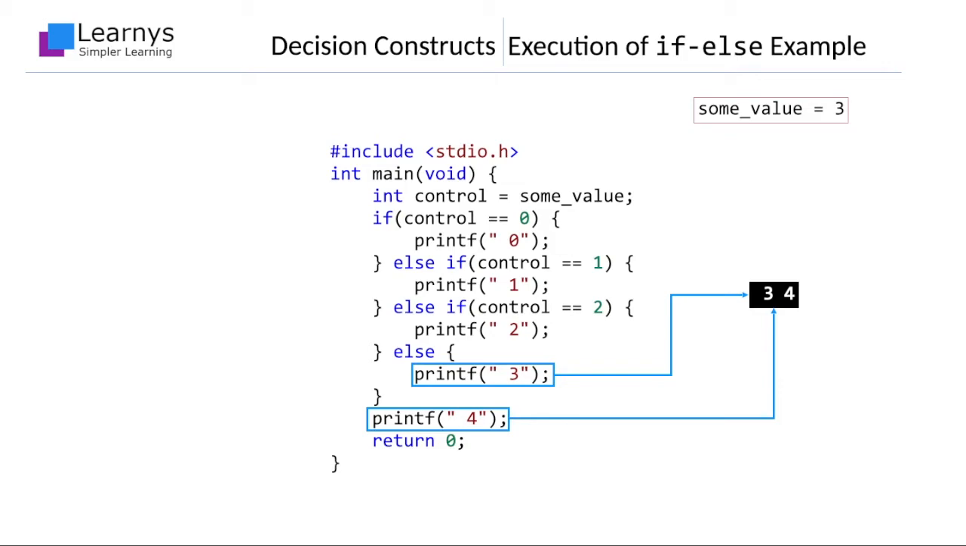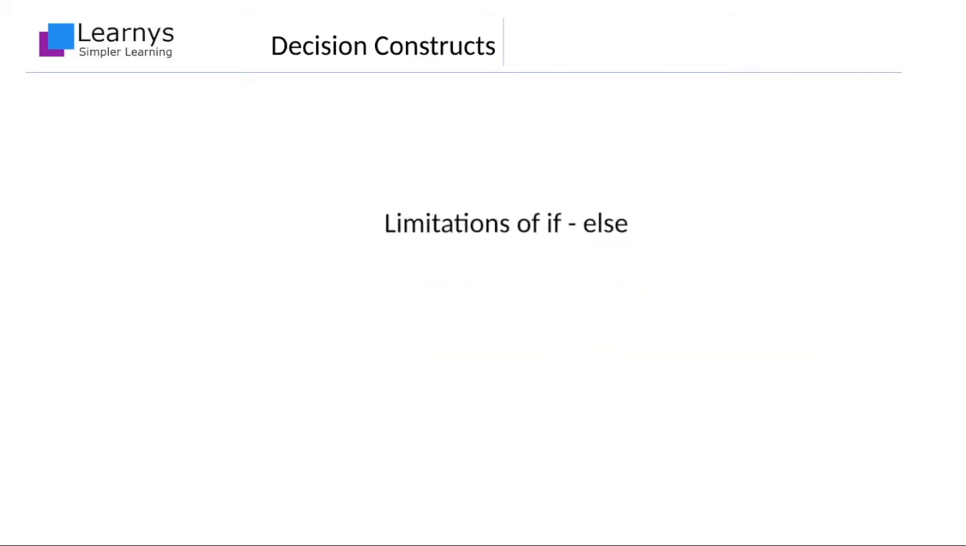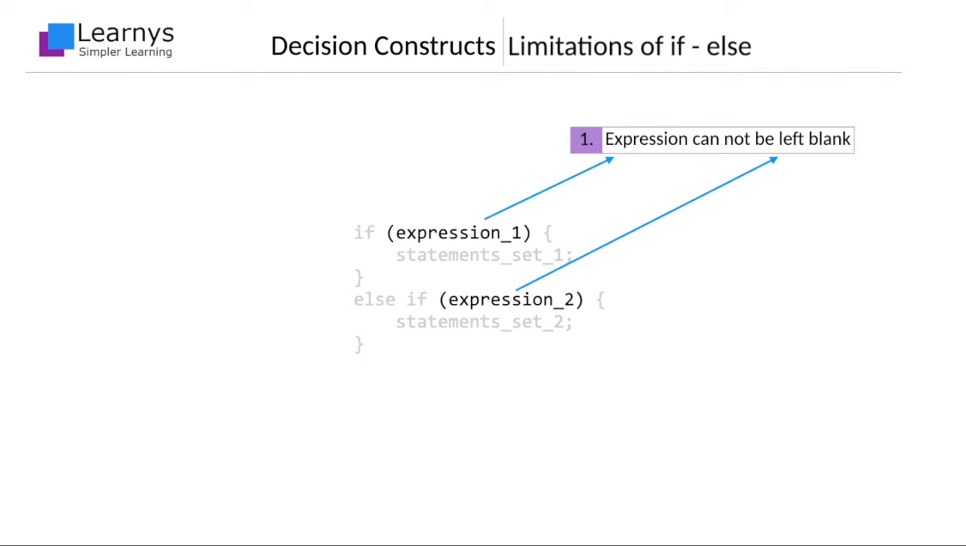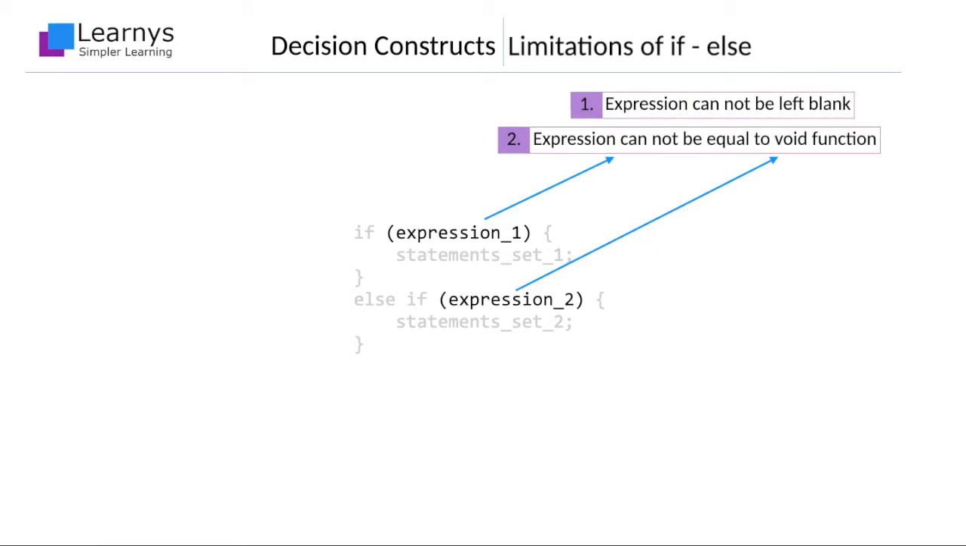In this context, we should also note and understand certain limitations applicable to it. The first such limitation is that the round brackets following the if and else if keywords cannot be left blank. And second, they cannot contain a call to a function with void return type. Both these cases are illegal and will lead to a compile time error.